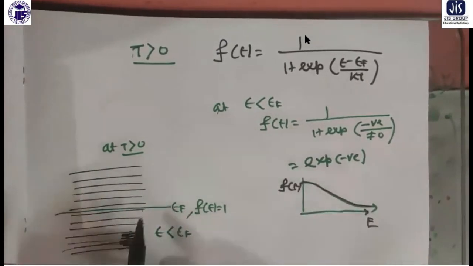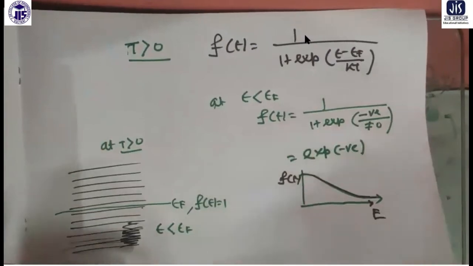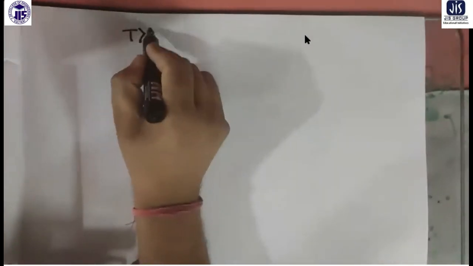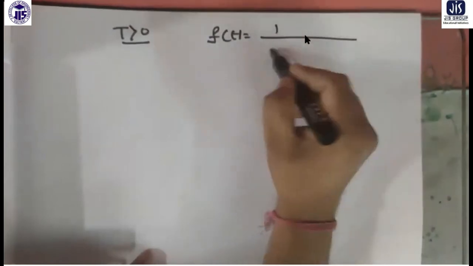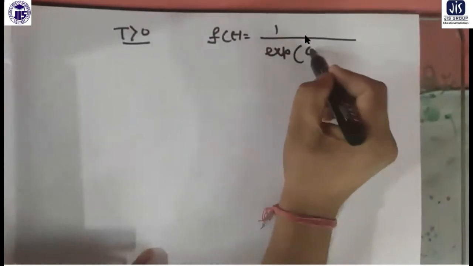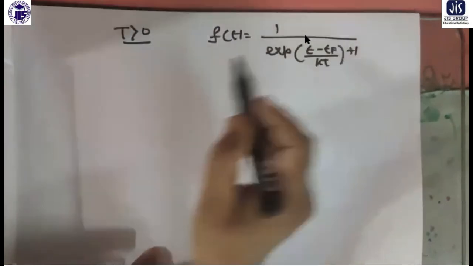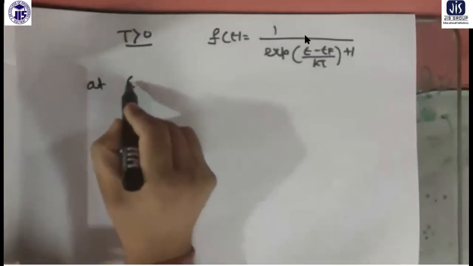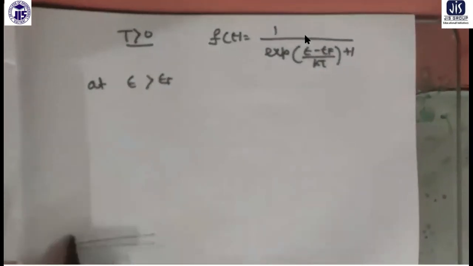So occupancy will be there, but the chance is half. Now interestingly, if you work at E greater than EF, again these are your energy levels.